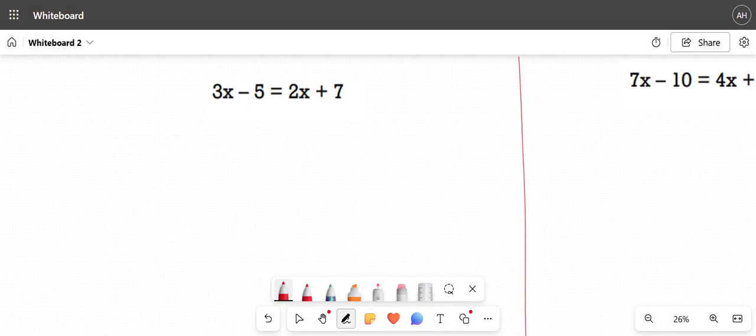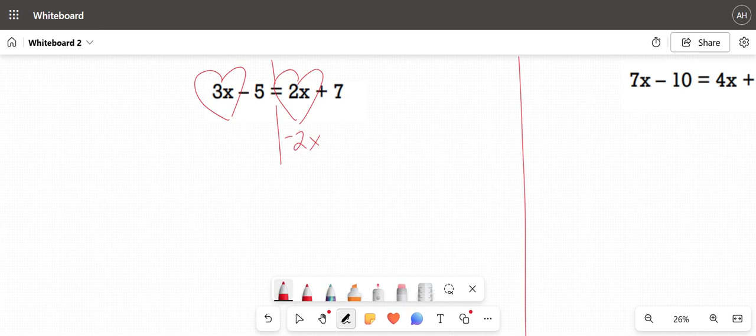When we're solving these, we want our variables to be on the same side. So we have 3x and 2x. They want to be together, they're in love, but they're separated by this equal sign. We need to bring the smallest x over. So you'll look at 3x and 2x. Well, I know that 3 is bigger than 2, so I'm going to move the 2x over. The opposite of positive 2x is negative 2x. So I'm going to do minus 2x.